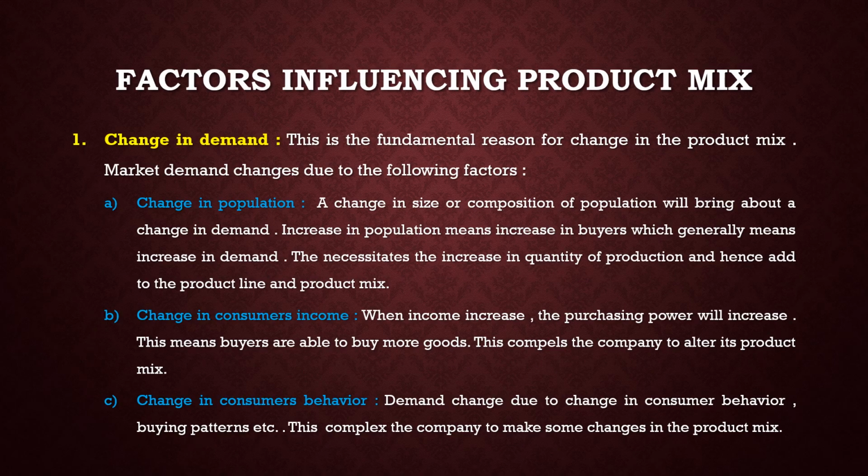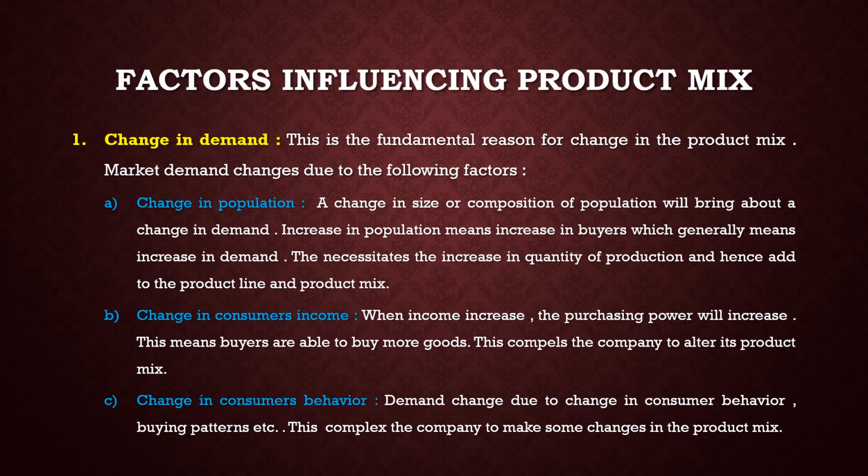Factors influencing product mix. 1. Change in demand. This is the fundamental reason for change in the product mix. That means market demand changes due to the following factors. A. Change in population. A change in the size or composition of population will bring about a change in demand. Increase in population means increase in buyers, which generally means increase in demand. The necessity of increase in quantity of production, and hence adding production lines and product mix.